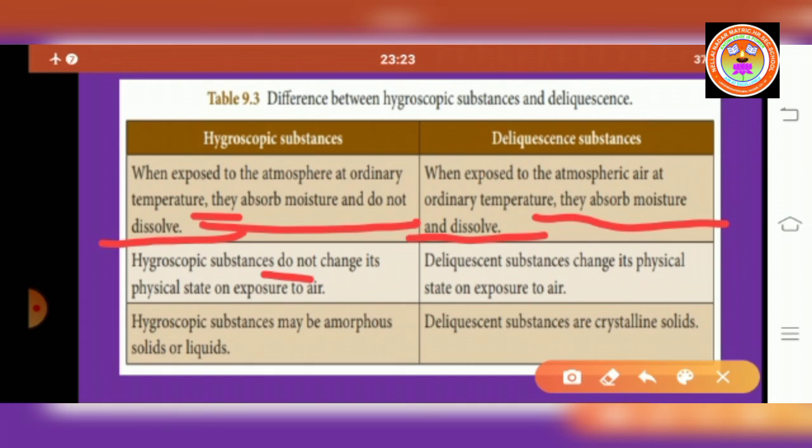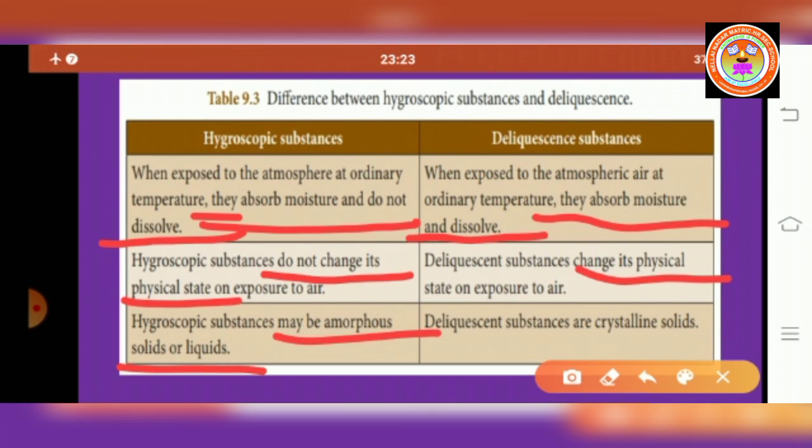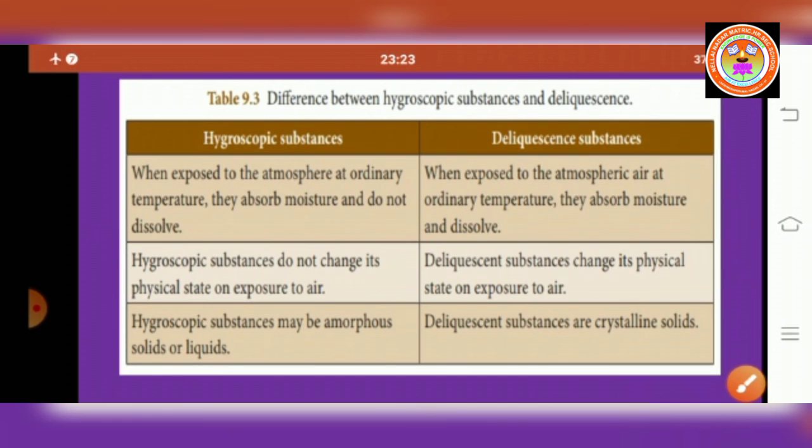But deliquescent substances change their physical state on exposure to air. Hygroscopic substances may be amorphous solids or liquids, but deliquescent substances are crystalline solids. So these are the differences between hygroscopic substances and deliquescent substances.